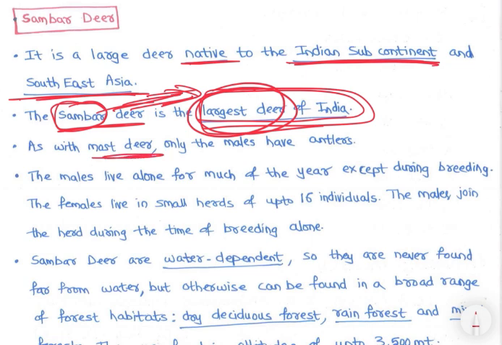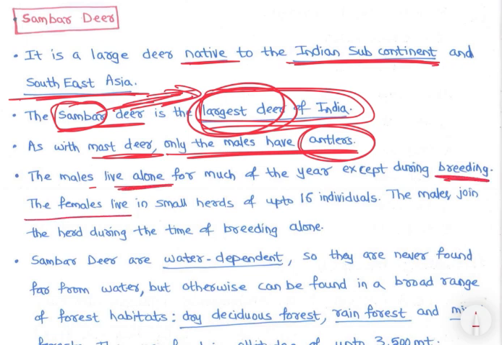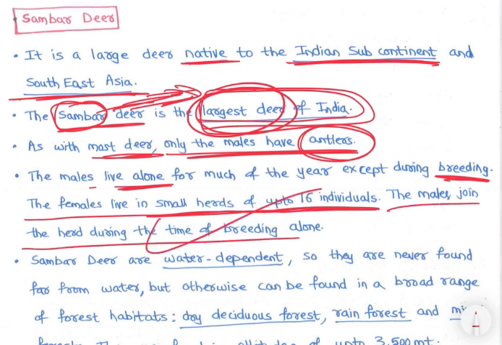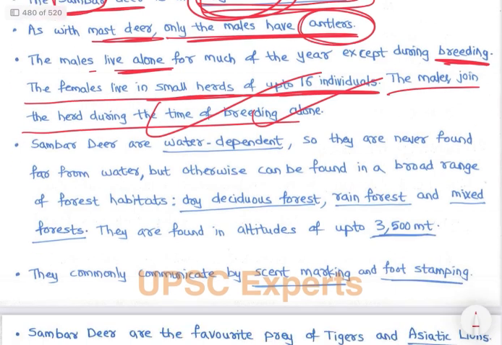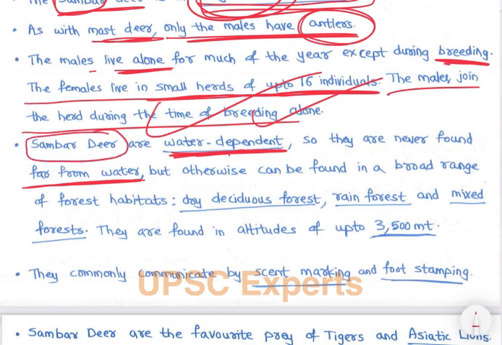As with most deer, only the males have antlers, right? The males live alone for much of the year except during breeding. The females live in small herds of up to 16 individuals, right? The males join the herd during the time of breeding alone, right? Sambar deer are water dependent, so they are never found far from water. अब देखो सांबार में हमें पानी डालना होता है सांबार बनाने के लिए.